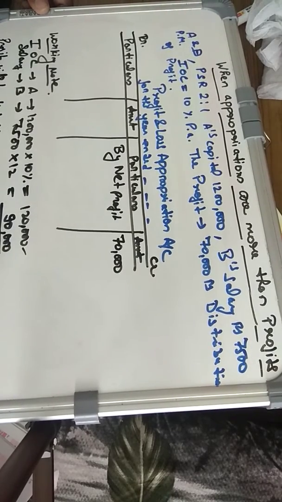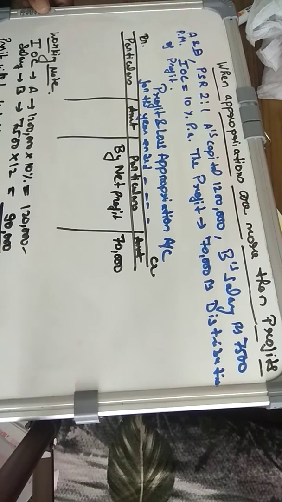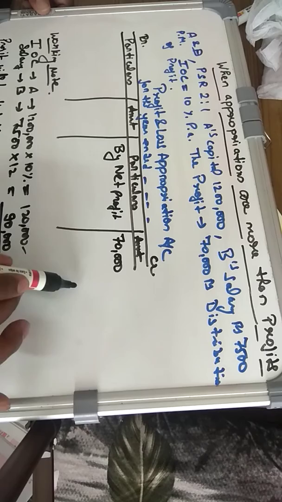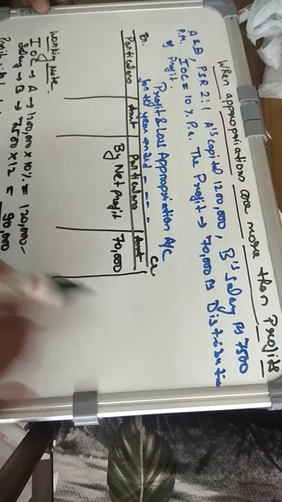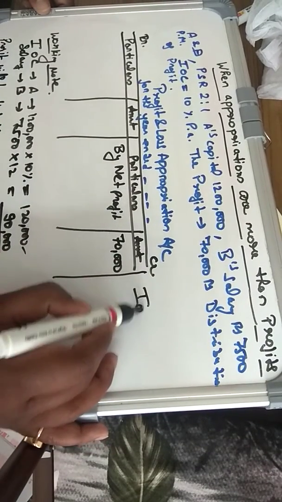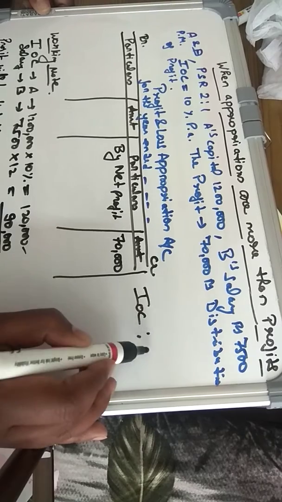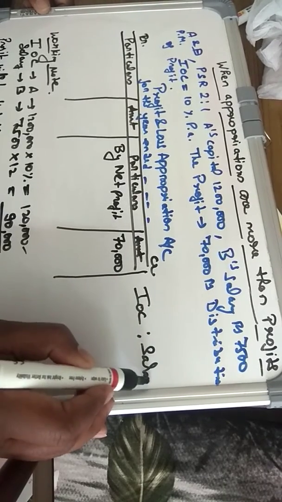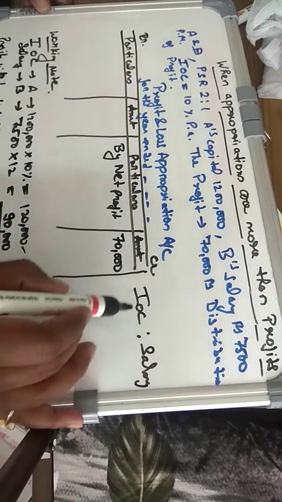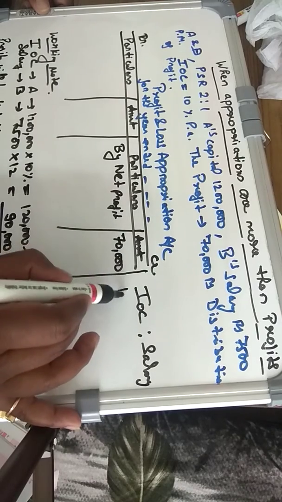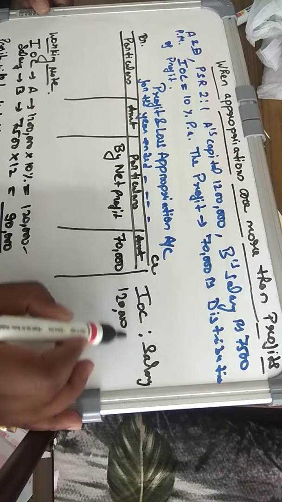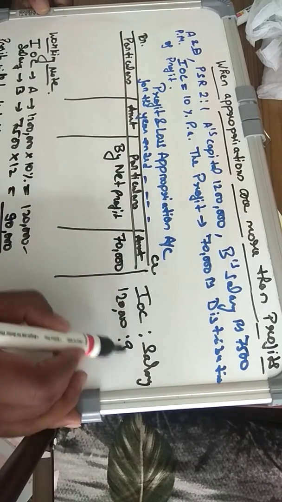And what would it be? It would be, let's say, IOC to salary. This is what you want to do. And what is the IOC? IOC is 1,20,000 and salary is 90,000.